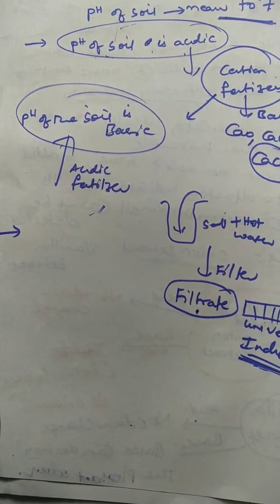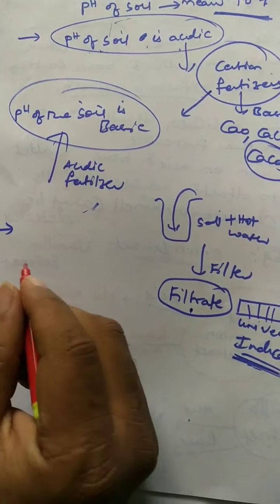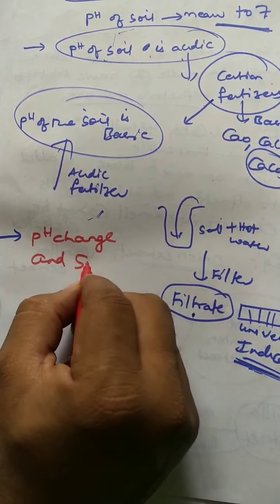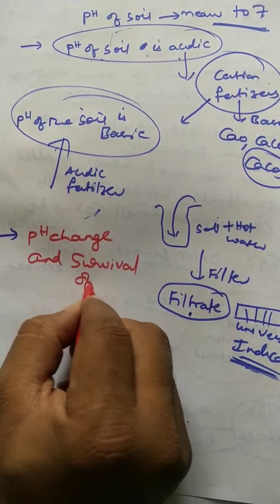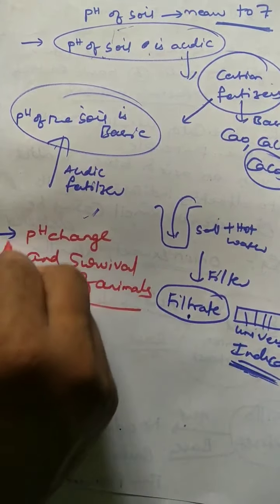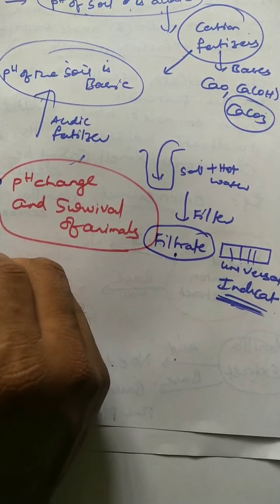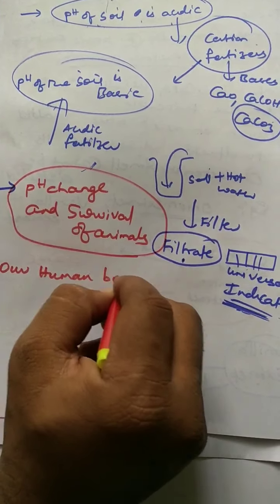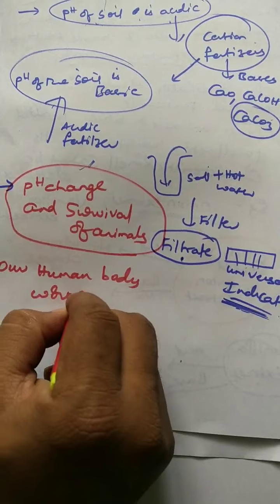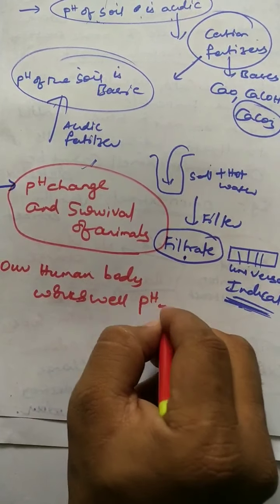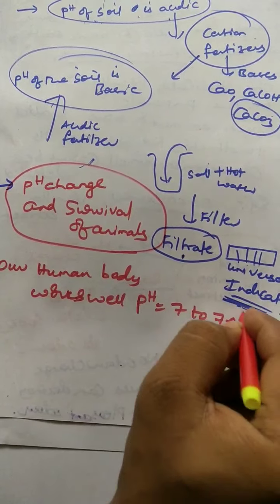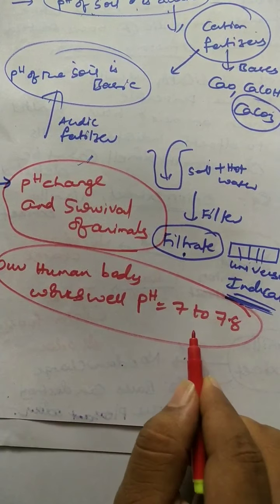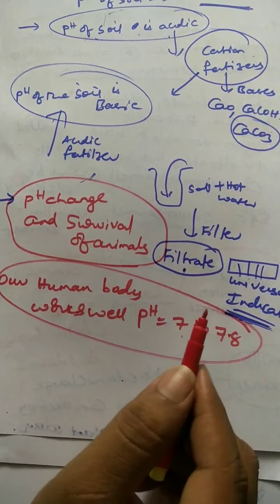At the same time, next important is pH change and survival of animals. So how? See, actually our human body works well in the pH range 7 to 7.8. Human blood has got pH value 7.4. So our human body works well if the pH is in between 7 to 7.8.